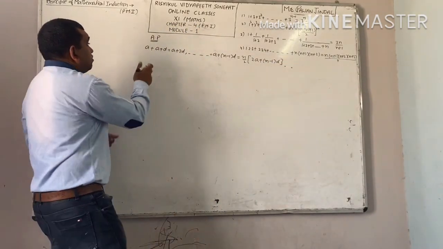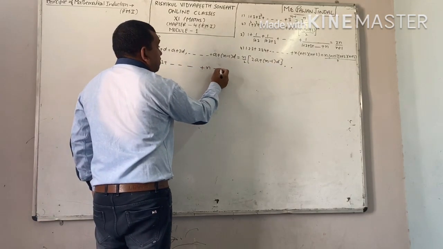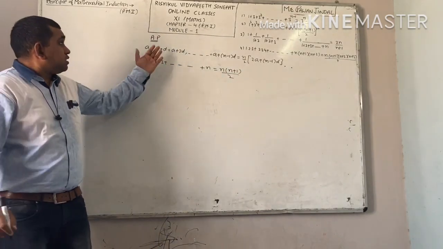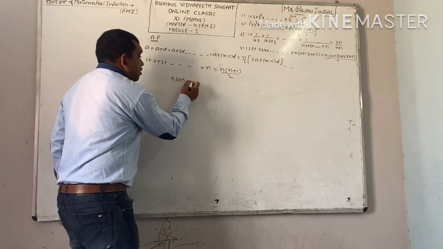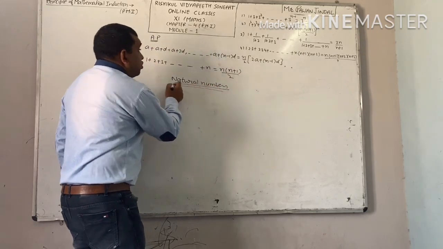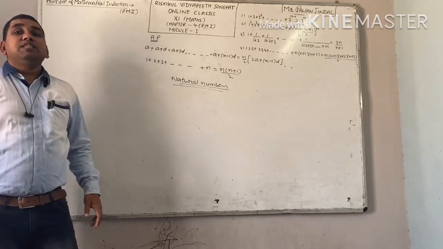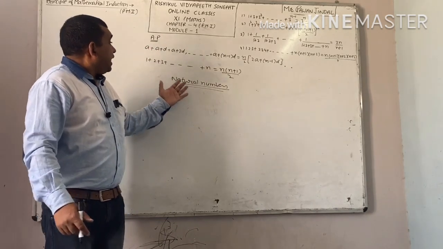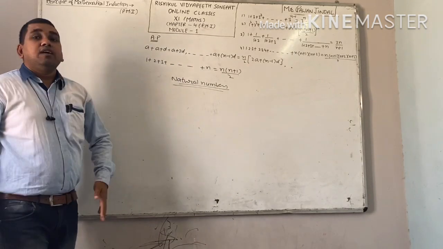Sum of first n natural numbers, 1 plus 2 plus 3 plus and so on up to n. You can find out its formula also, n into n plus 1 by 2. All such formulas which are applicable for natural numbers, note down the term natural numbers. To prove all such type of formulas, or to prove any type of series which is applicable for natural numbers, we will use this method, principle of mathematical induction, PMI.